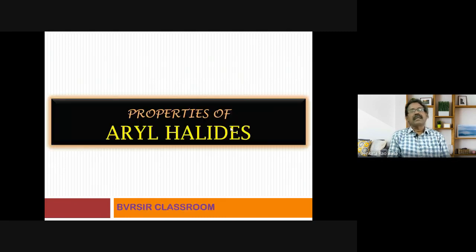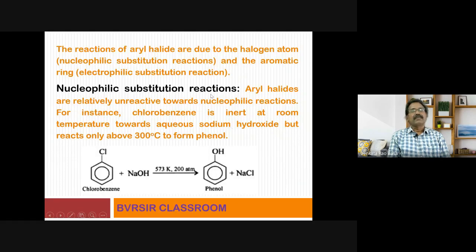Now, after preparing this aryl halides comfortably by making use of three different methods, we will have a brief knowledge regarding the properties of aryl halides. Simple properties only. Now, what is important is the reactions of aryl halides are due to the halogen atom. That is one. Halogen atom in the sense it is nucleophilic substitution reaction, and the second one is due to aromatic ring. So when aromatic ring is involved in reaction, then it becomes electrophilic substitution reaction.